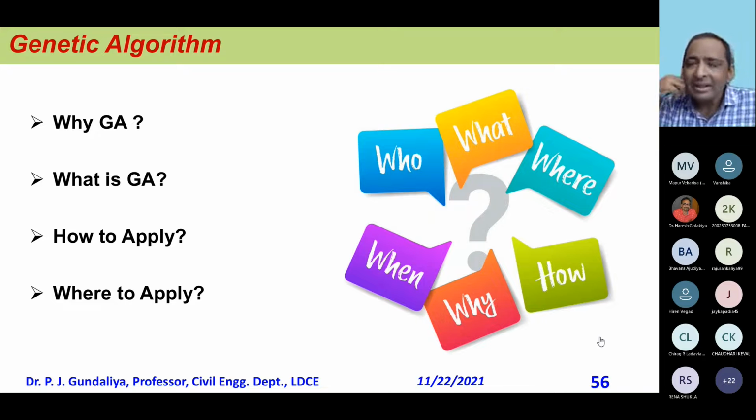Now GA is not like, if I give the problem to GA, it will give the solution. Not that simple. Of course, if you know, and you give the problem, it will take some time, like 1, 2 or 3 days, doesn't matter. Let it work, but it gives the perfect solution. So how to apply? Then where to apply?